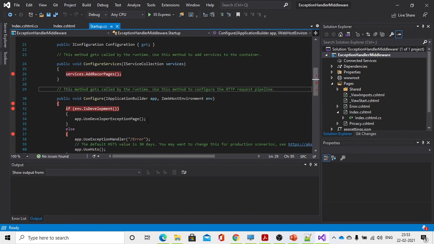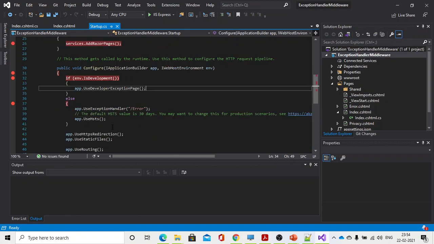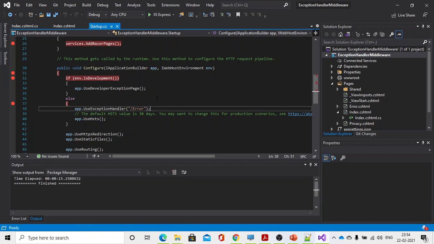See, Microsoft is providing this app.UseDeveloperExceptionPage, and its environment is development. In production, I'm using UseExceptionHandler middleware. So when an exception occurs in the middleware in the production environment, it will give a user friendly message. That's why I have taken Error.cshtml.